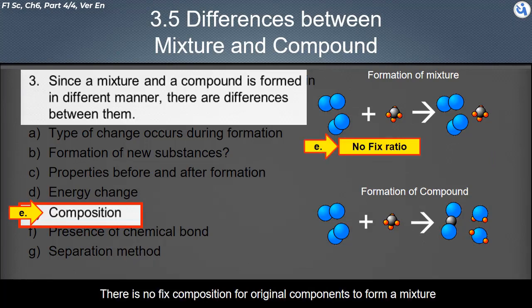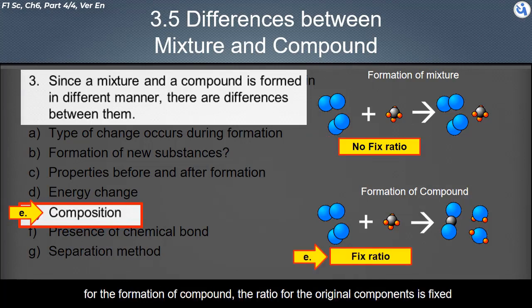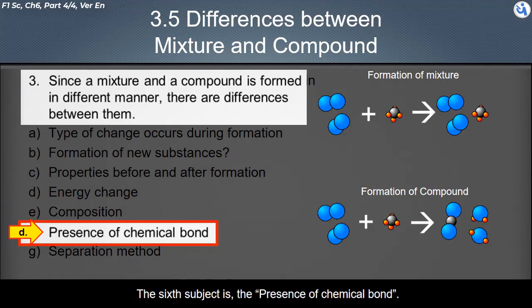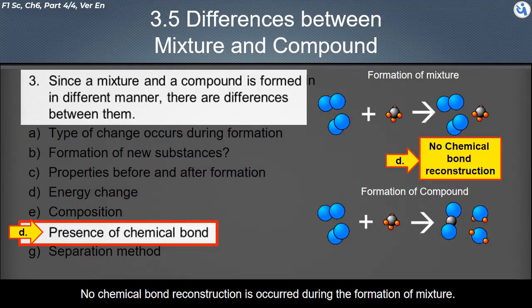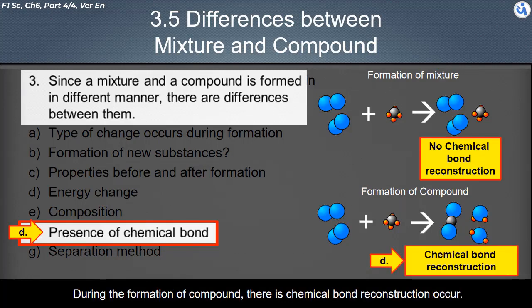There is no fixed composition for the original components to form a mixture. For the formation of a compound, the ratio of the original components is fixed. The sixth subject is the presence of chemical bond. No chemical bond reconstruction occurs during the formation of a mixture. During the formation of a compound, chemical bond reconstruction occurs.